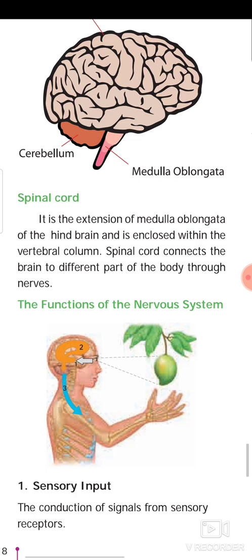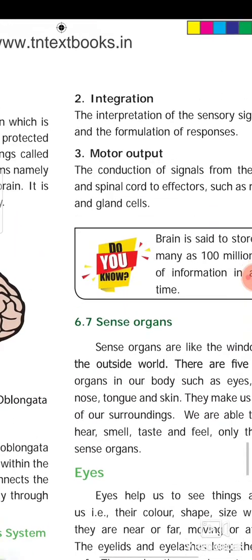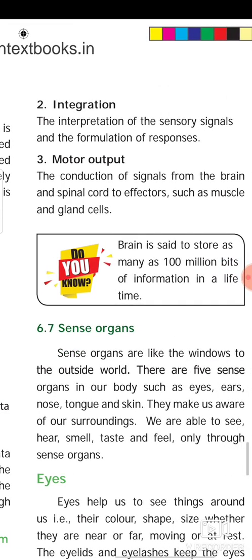Next, sensory input. See, the figure shows you the sensory input. How? First, vision: it is a mango. Then the brain ordered the hand to pick the mango. The conduction of signal from the sensory receptor is the first step. The second step is integration: the integration of the sensory signal and the formation of response. The third step is motor output: the conduction of signals from the brain and the spinal cord to effectors such as muscles and gland cells.